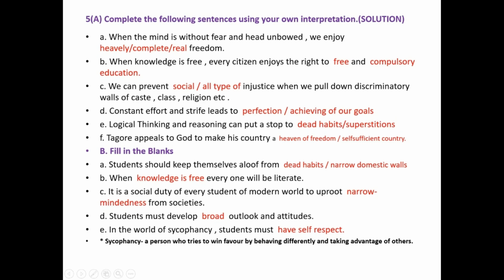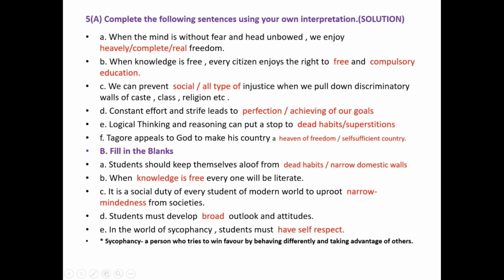Question number B. When knowledge is free, every citizen enjoys the right to free and compulsory education. Question number C. We can prevent dash injustice when we pull down indiscriminatory wall of caste, class, religion, etc. Here the answer is social or all type of. Both the options are correct.